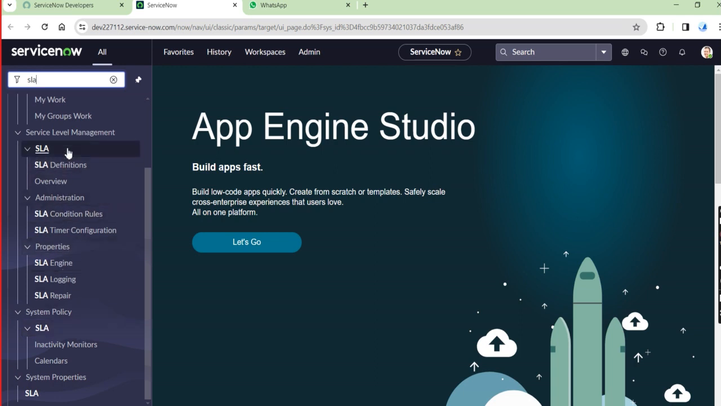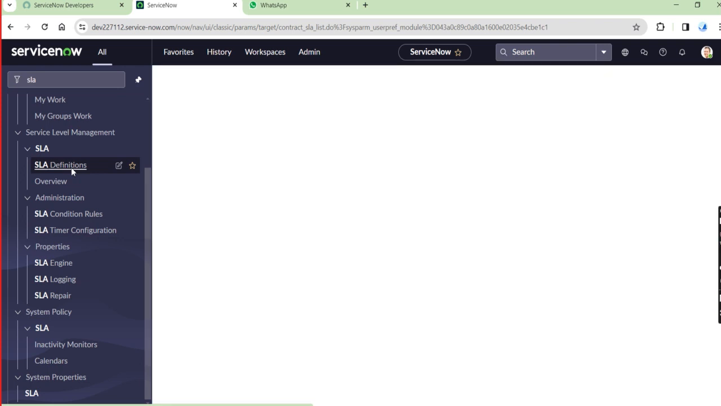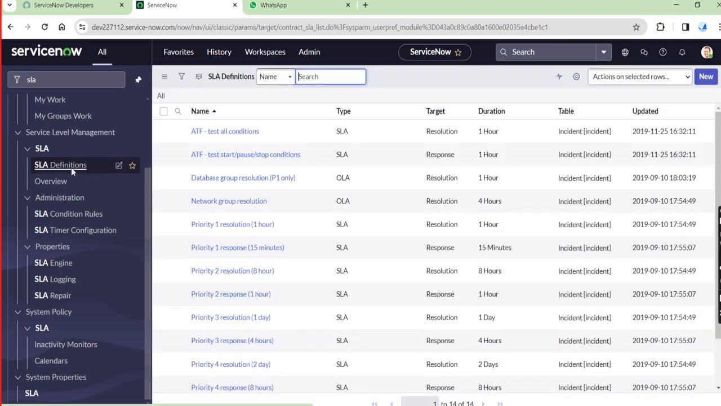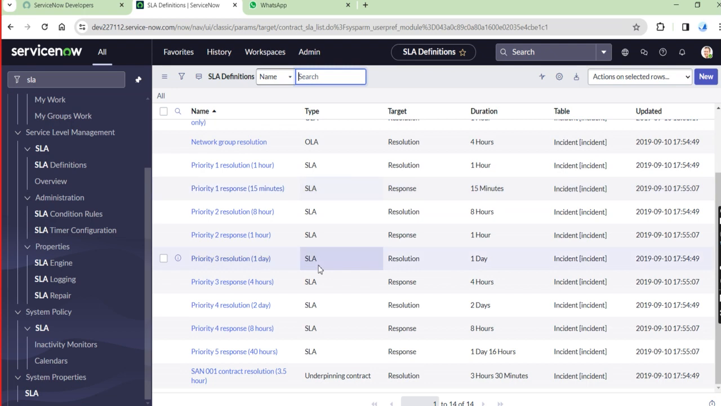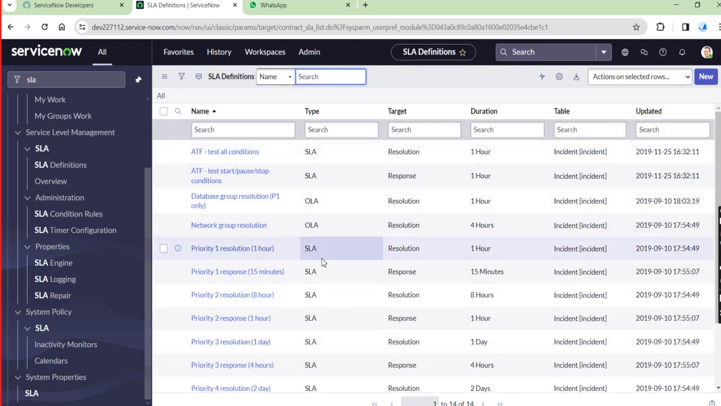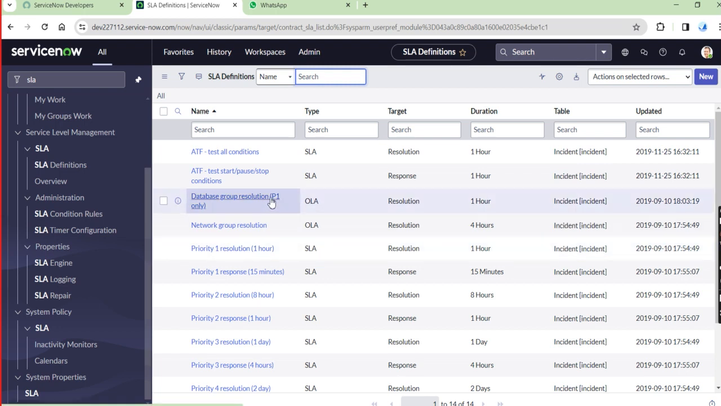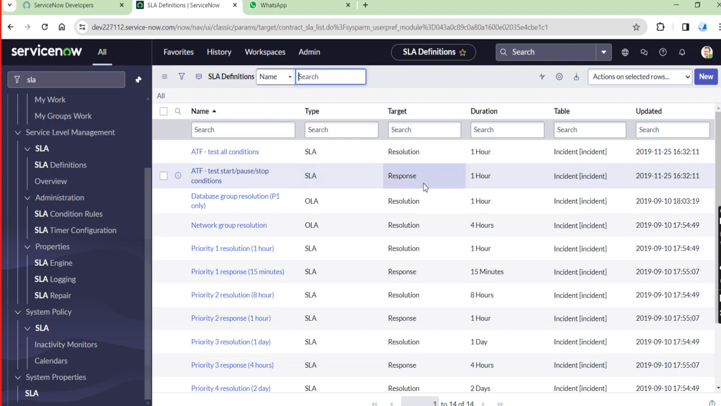Just have a look here, at service level management. So that is the service level management, and SLA definitions are there. Just click on that, service level management and SLA definition. Now just have a look here. In this place they have already given some existing SLAs. As we already told in the earlier class, the SLAs are the response SLA and the resolution SLA. Those two are defined in this place, the SLA definition place.